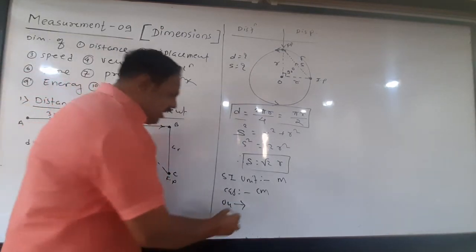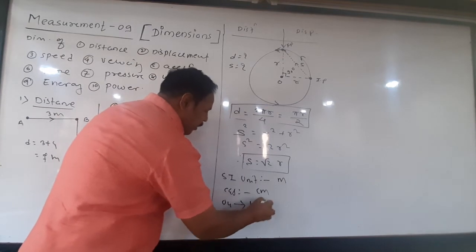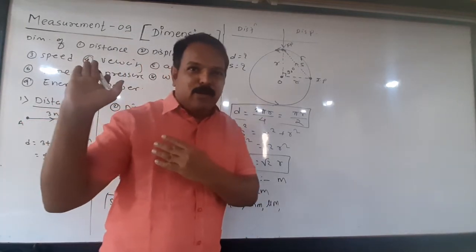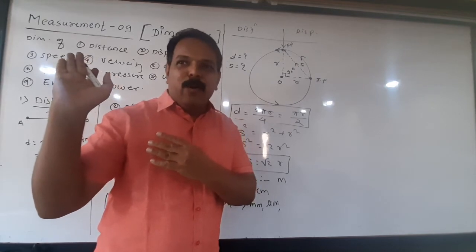Which are these units? Maybe millimeter, maybe micrometer. Actually, we have seen the prefixes used in the SI system, and they can be applied here.